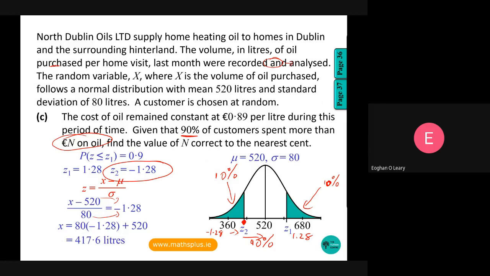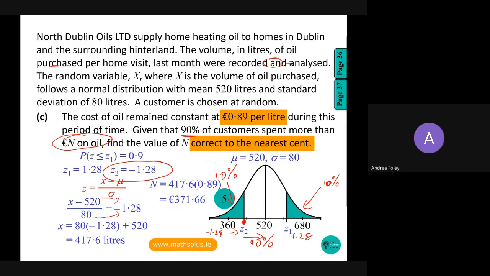We get 417.6 liters. This is the part where if you got this far, you've got to just keep on going till the end. They've ordered 417.6 liters. The price per liter is 0.89. You multiply it through and you get 371.664. And because, of course, we're dealing with cents, it's 371.66. And that's a 5-mark question.